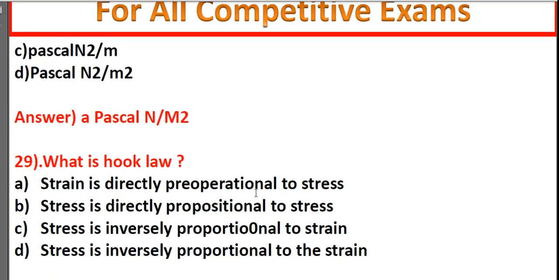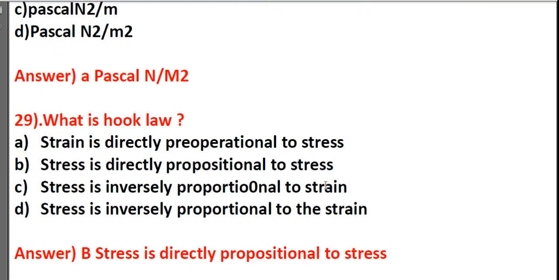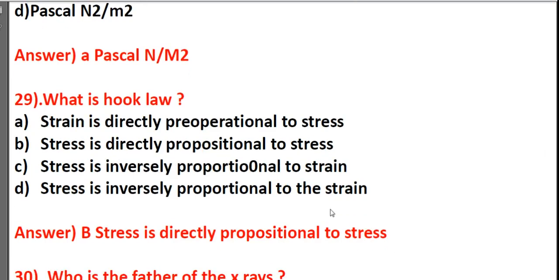What is Hooke's law? Stress is directly proportional to strain, strain is directly proportional to stress, stress is directly proportional to stress, stress is inversely proportional to strain. It's B. Stress is directly proportional to strain. It is not stress, it is strain.